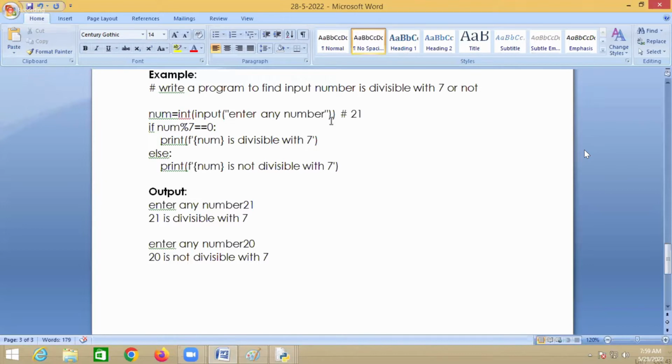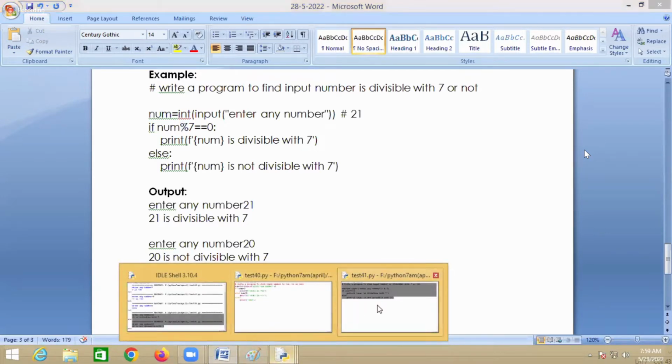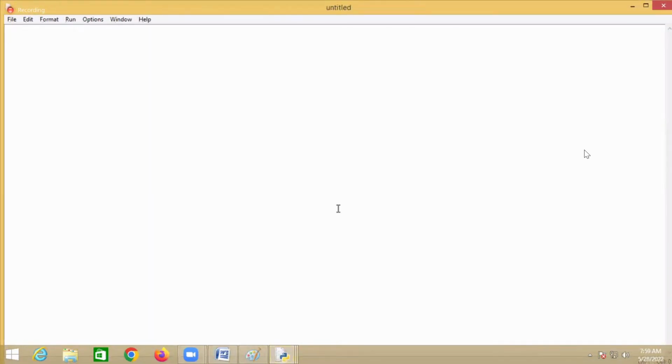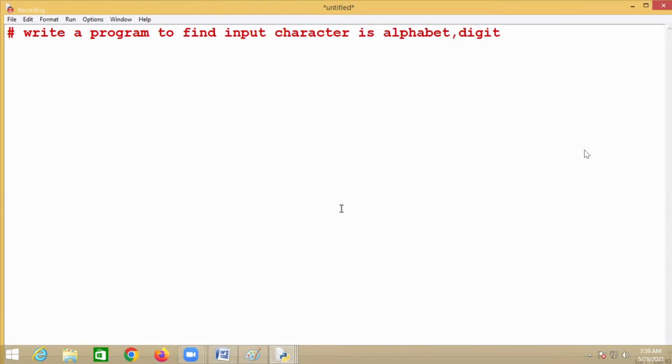Now, these kinds of logics are helpful. Suppose I said, is the number divisible with 7? That is nothing but, is the input number a multiple of 7 or not? Then which operator are you using? Mod operator. Now these logics are helpful in application development. For example, write a program to find whether an input character is alphabet, digit or special character.